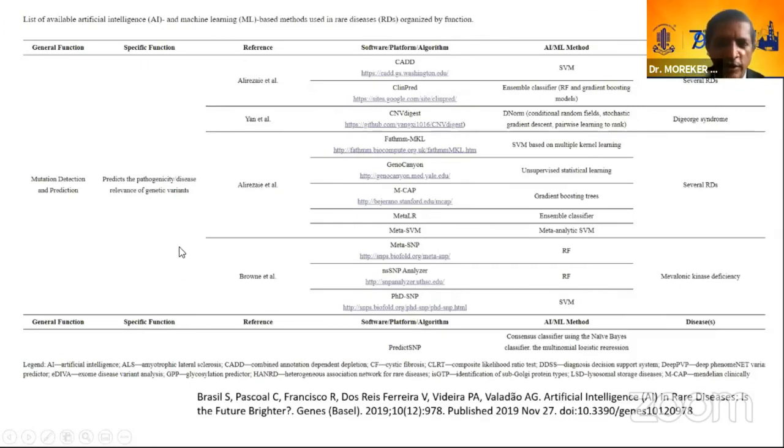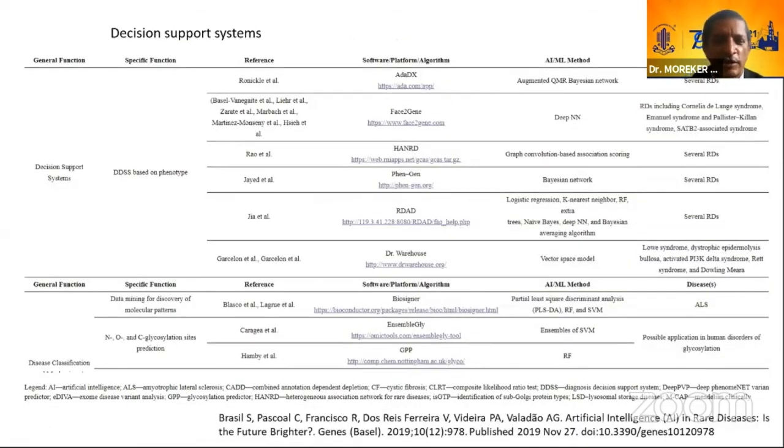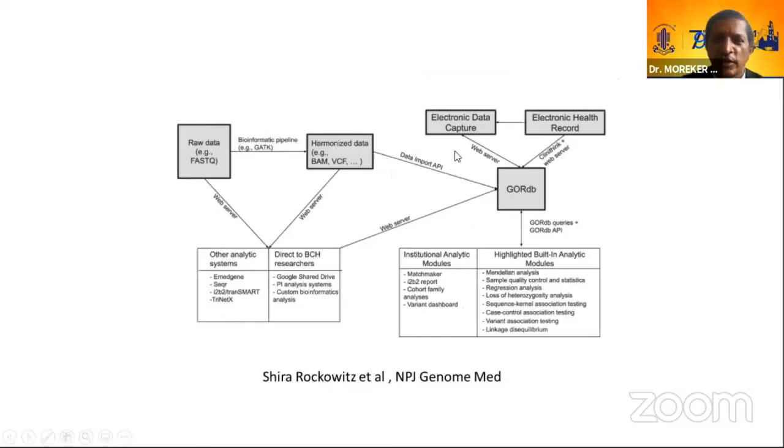So you might have a variant, like you have Fraser syndrome or something like that. And you can sometimes predict the pathogenicity with the impact of the SNVs on the protein stability and what will happen in the other systems. You can look at decision support systems based on phenotype, how the patient is looking. So I'll give examples. Now, this is what we've done, like what Shira et al. have done.